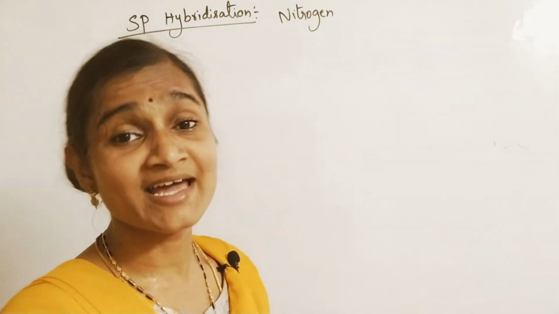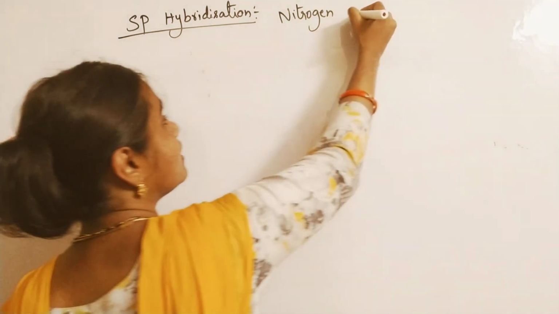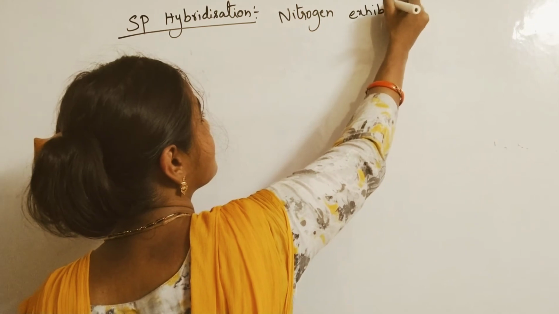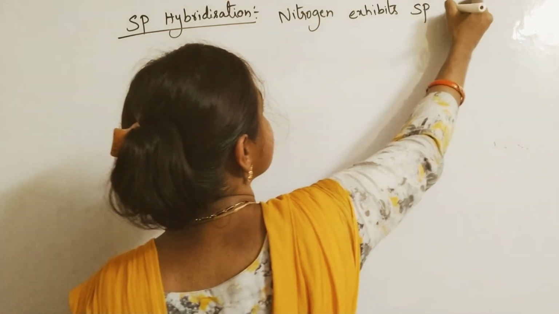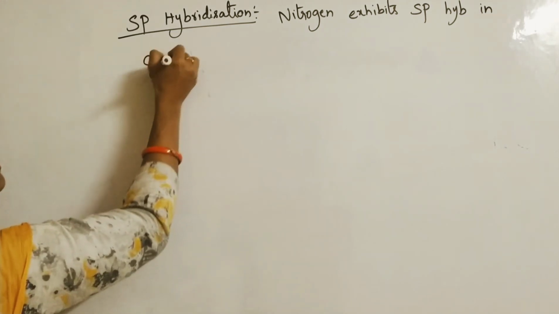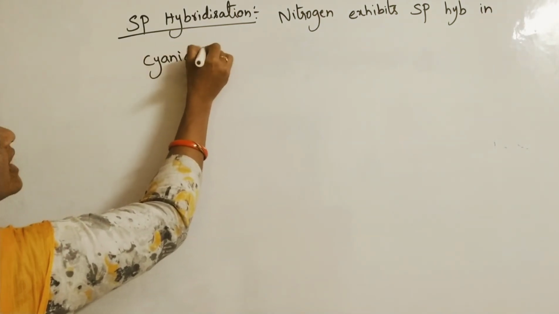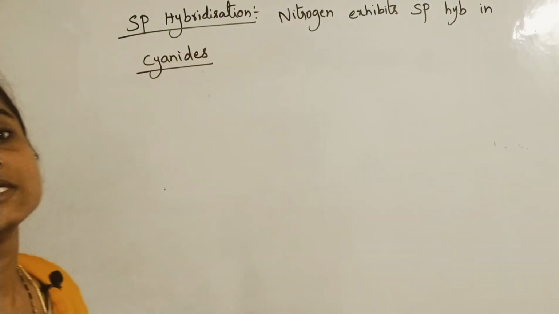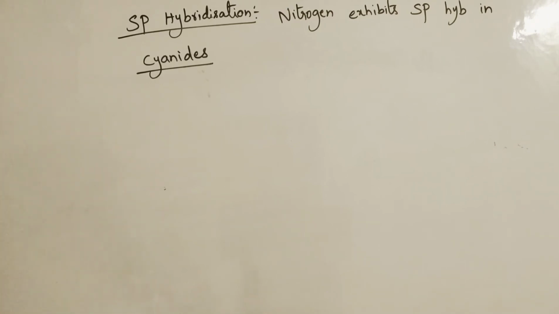In cyanides. Please remember this point: nitrogen exhibits sp hybridization in cyanides. Okay, so let us see an example.